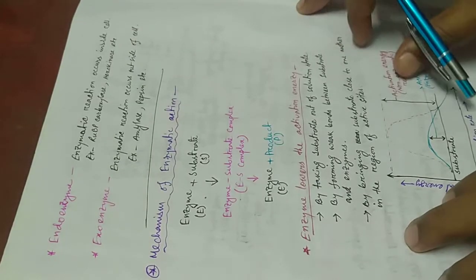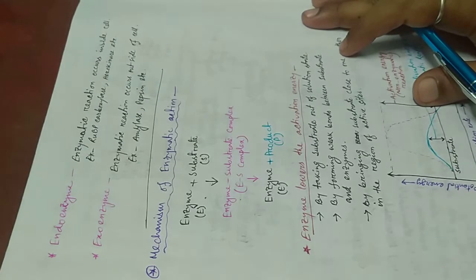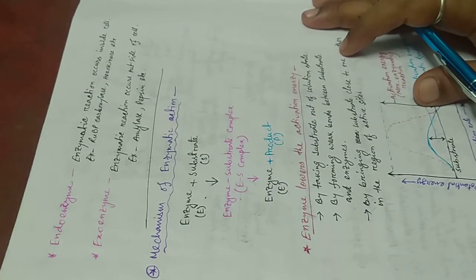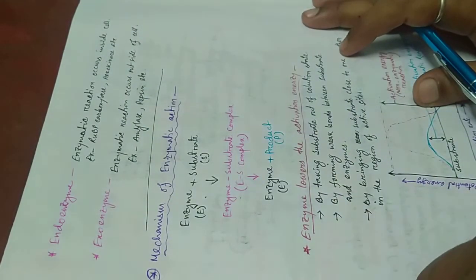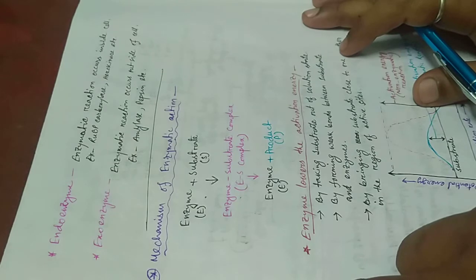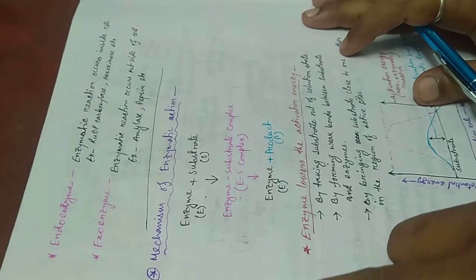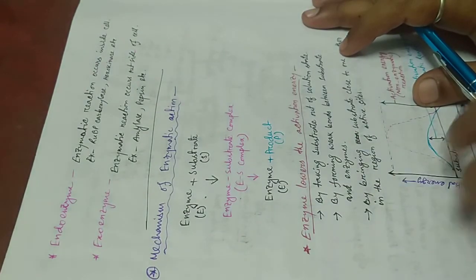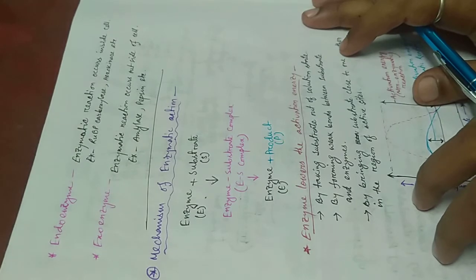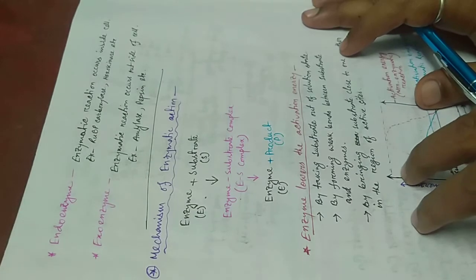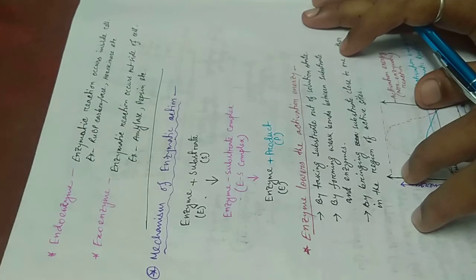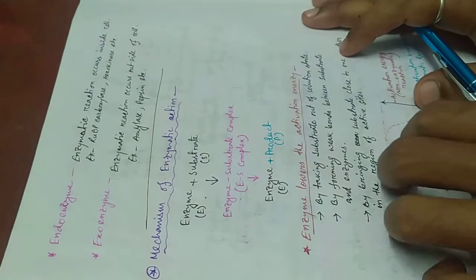Then endoenzyme and exoenzyme. Endoenzyme means any enzyme that functions inside the cell, such as RuBP carboxylase, hexokinase, etc. And exoenzyme means the enzymatic reaction occurs outside the cell, such as amylase, pepsin. Those are the exoenzymes.